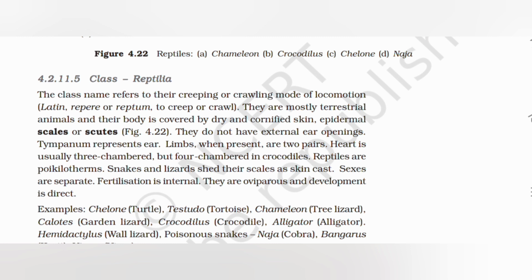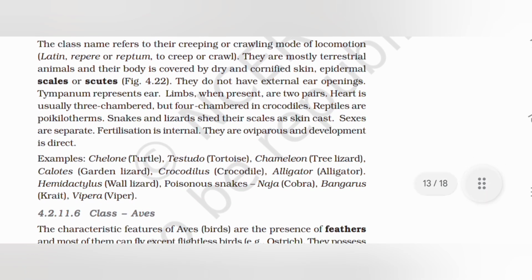Examples: Chelone (turtle), Testudo (tortoise), Chameleon (tree lizard), Calotes (garden lizard), Crocodilus (crocodile), Alligator (alligator), Hemidactylus (wall lizard). Poisonous snakes: Naja (cobra), Bungarus (krait), Vipera (viper).